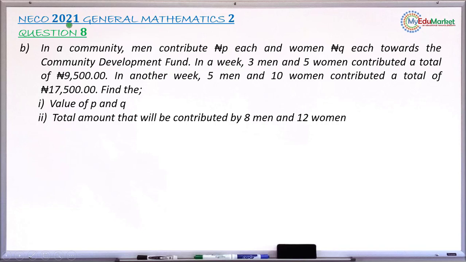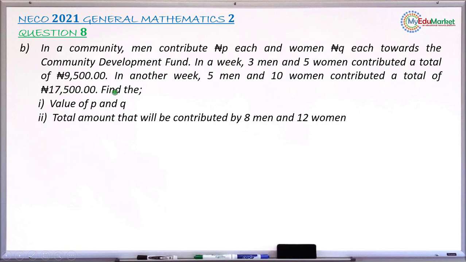So this is NECO 2021 General Mathematics Paper 2, and we are answering question number 8B, and the question reads, in a community, men contributed P Naira each, while women contributed Q Naira each towards a community development fund. In a particular week, 3 men and 5 women contributed a total of 9,500 Naira. In another week, 5 men and 10 women contributed a total sum of 17,500 Naira.